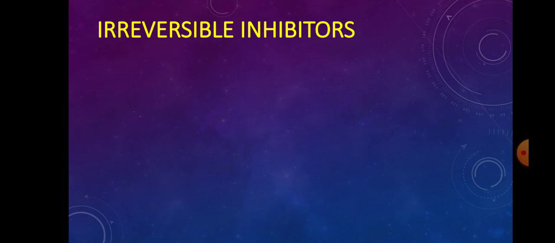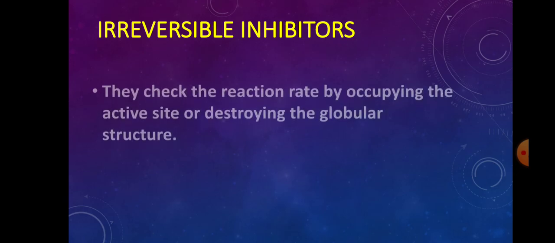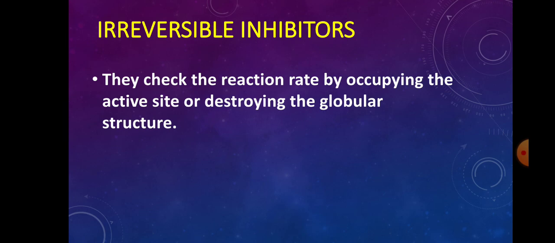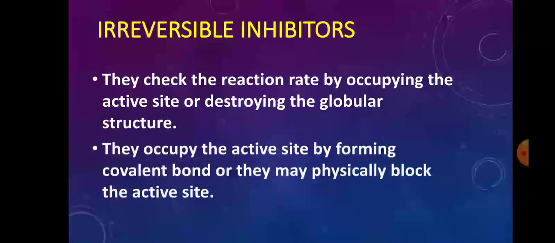The first type of inhibitor is the irreversible inhibitor. They check the reaction rate by occupying the active site or destroying the globular structure of the protein of an enzyme. They normally form a covalent bond or they may physically block the active site.